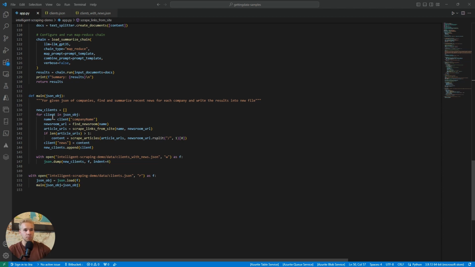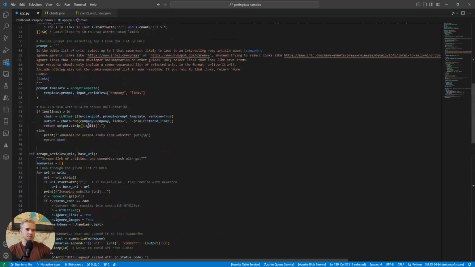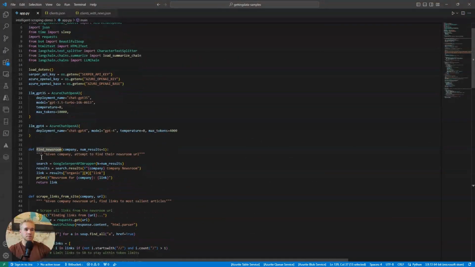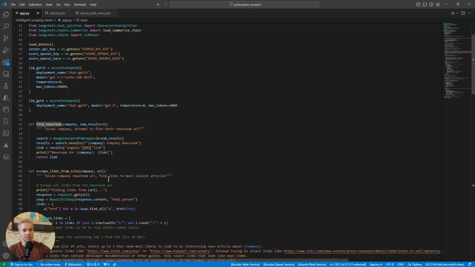Like I said, here we are looping through each of our clients and then get the name. And we use that name to call the find newsroom function, which is a very simple function. There's no AI involved here yet whatsoever. We are simply running a basic web search using the Serper API and a search query like this: company name, company newsroom. And we get the top result, which is very likely to contain the result we want. We return that link, and then we can use that link to call the next function.